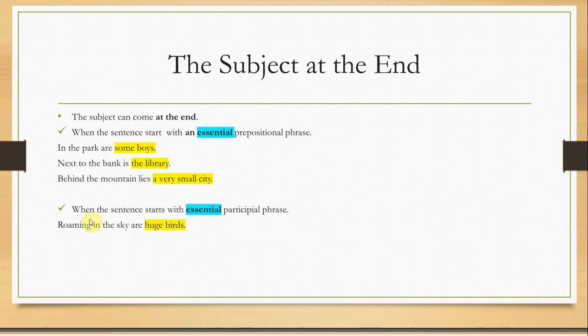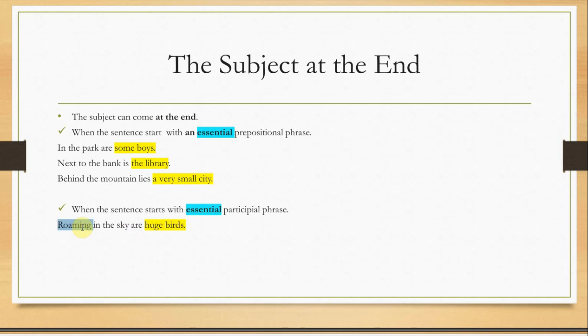The second type is when the sentence starts with an essential participial phrase, like roaming in the sky are huge birds. Some students think that roaming is the subject, but think about it: roaming, swimming, listening, eating, cooking, cleaning, opening, closing at the beginning of the sentence is a subject, and it's always singular. So if roaming is the subject, the verb can never be are. The verb should be is. Roaming in the sky is enjoyable, for example.